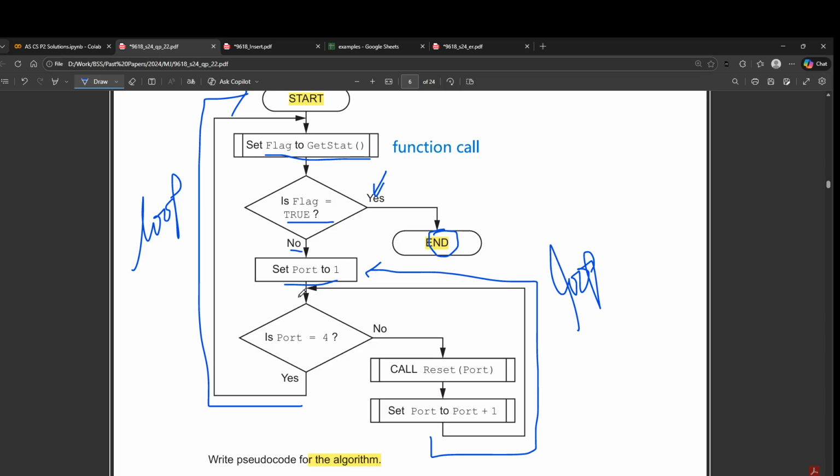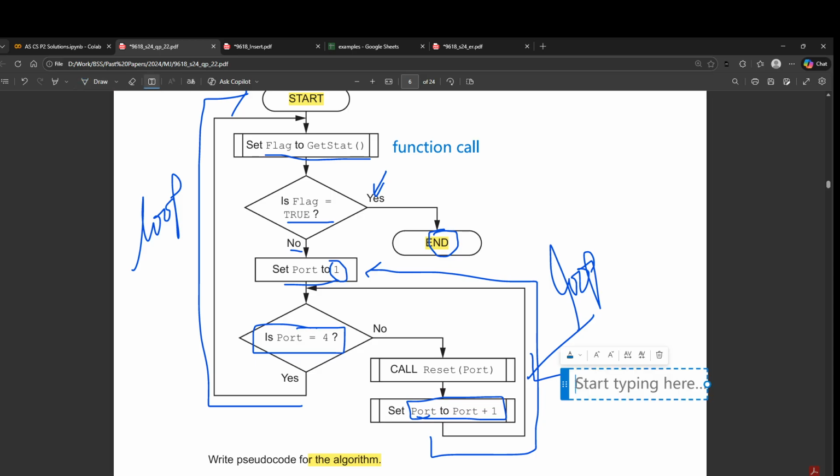Okay, now look at this. This again is a nested loop here, right? And what is happening is that we are setting the port to 1 initially, and then we're incrementing it by 1 every time, and then we are checking if it is equal to 4 yet. The number of iterations are known and we are incrementing the iteration by 1 every time. So this is a very simple case of a for loop, right? So again, you just have to catch it. You are setting it to 1, you are incrementing it by 1, and you are checking if it is equal to 4. So this is literally a for loop.